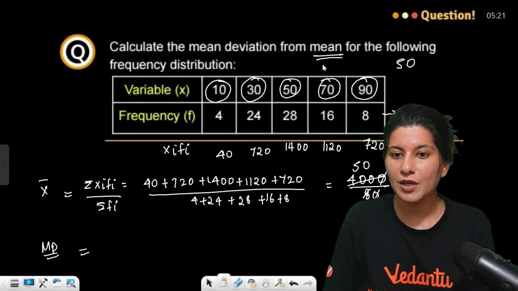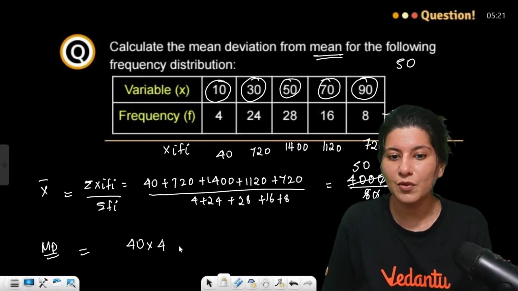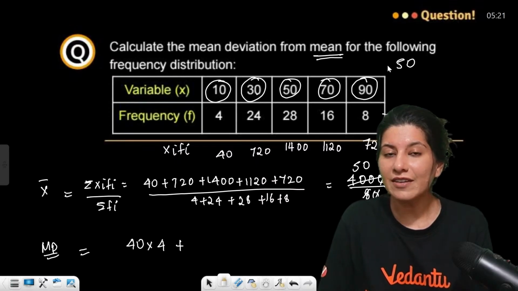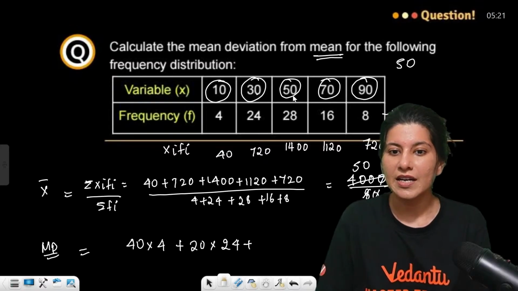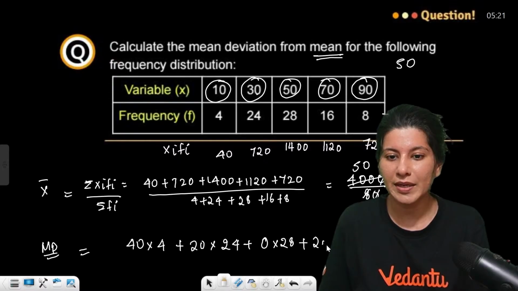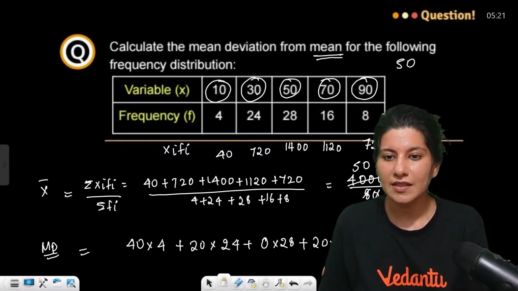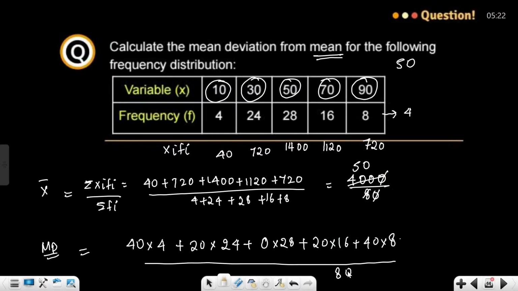So deviation is 10 and 50, that is 40, into frequency 4. 40 into 4. Plus 30 and 50, how much is the deviation? 20 into 24. Plus 50, so 0 deviation into 28 frequency. Plus 20 into 16 plus 40 into 8, guys. Upon this, which is going to become 80. And if you solve it out, what you're going to get is 1280 upon 80.